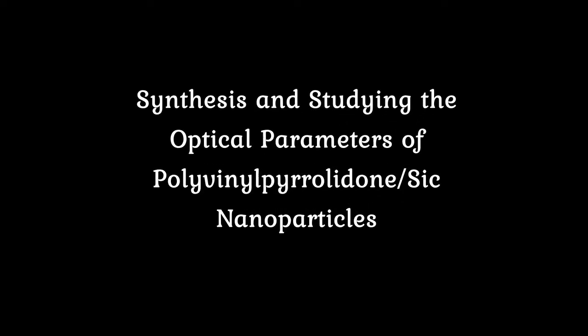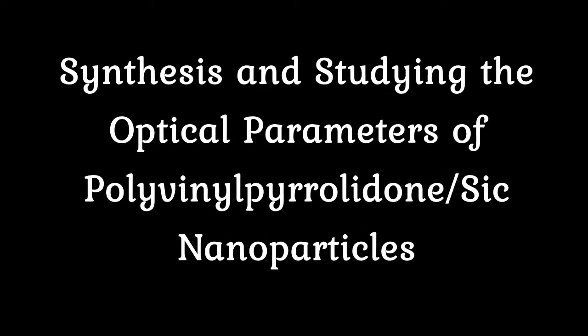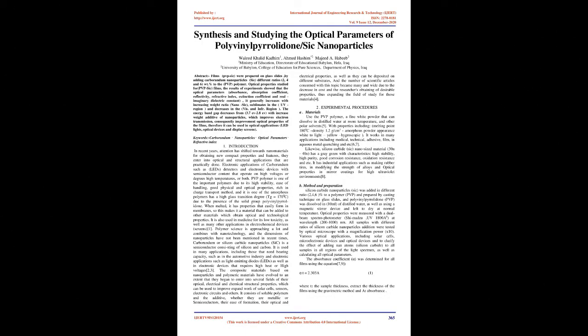Synthesis and studying the optical parameters of polyvinylpyrrolidone/SiC nanoparticles. Abstract: PVP-SiC films were prepared on glass slides by adding carborundum nanoparticles, SiC, at different ratios of 2, 4, and 6 weight percent to the PVP polymer. Optical properties were studied for the PVP-SiC films.